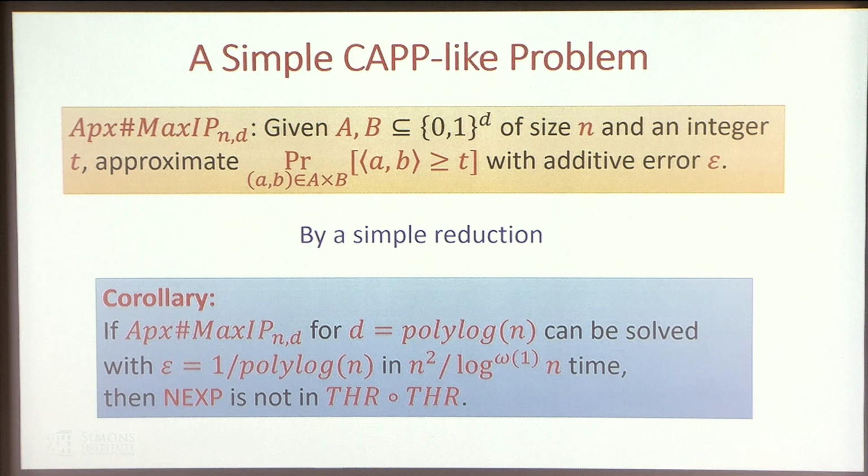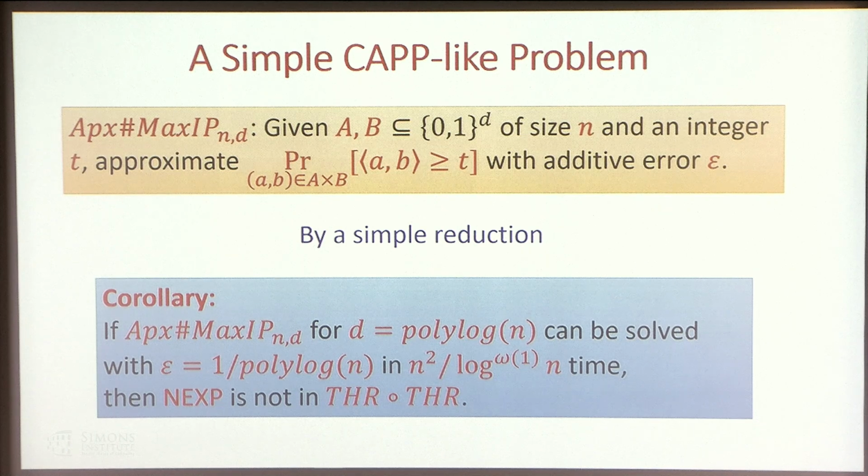Another question I want to talk about is a simple CAPP lookalike question. You are given two sets A and B of d-dimensional Boolean vectors, and an integer t. You want to approximate, if you choose a random pair from A times B, whether the probability that they are in the product is bigger than t, with some additive error epsilon.